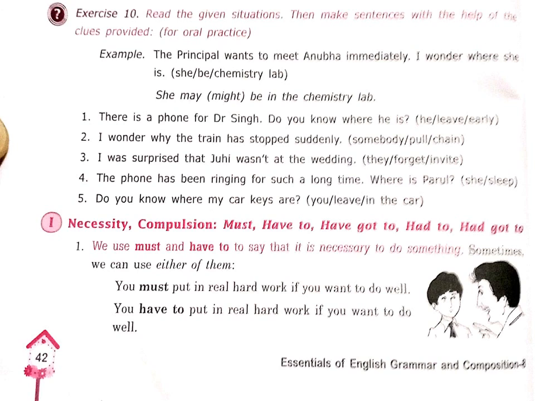First sentence I'm doing for you, children. There is a phone for Dr. Singh. Do you know where he is? In this you have got the clue: he, dash, leave early. So what do you write there? Either you write he may or might have left. Convert this leave into left early. He might have left early or he may have left early. Right, everyone? Either you use may be, may have, like this.